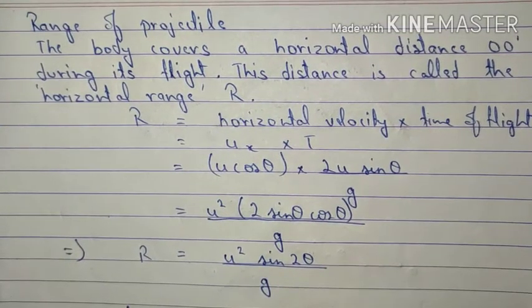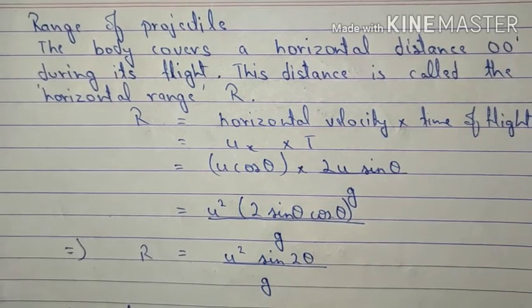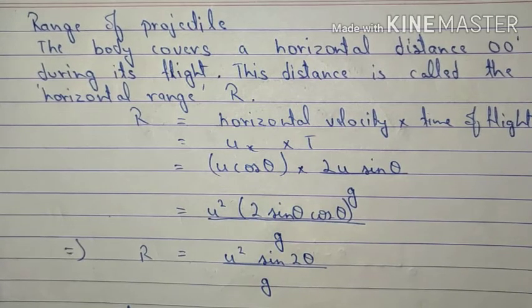Let's move on to the next thing, which is range of projectile. Now, the body covers a horizontal distance OO dash during its flight. I've already told you this thing in the graph. This distance is called the horizontal range, capital R. Now, R can be given as, you all know that the displacement is given as velocity into time.